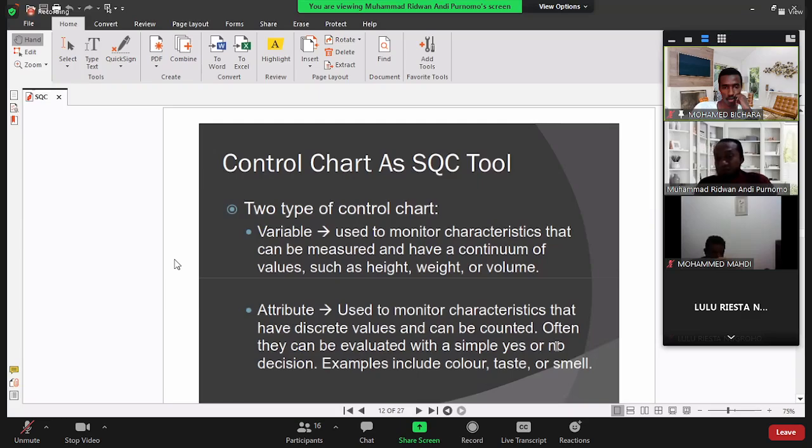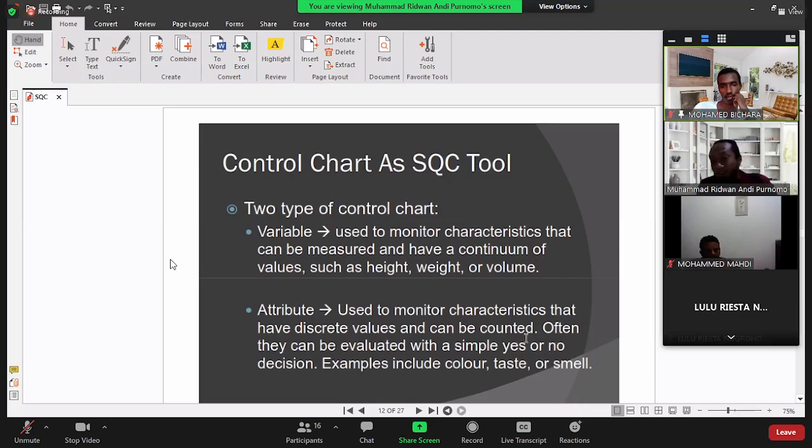For example, we want to control the quality of the products based on the color, the taste, or the smell. If we control based on taste, we will say the taste is good or not good, only good or not. We cannot measure the taste. So we cannot use variable; we must use an attribute control chart.